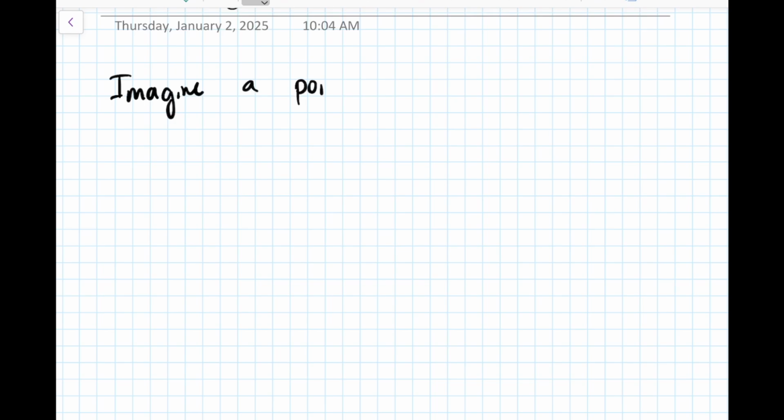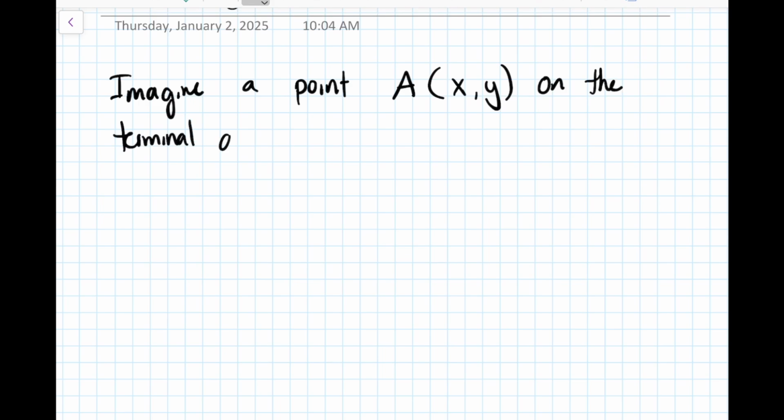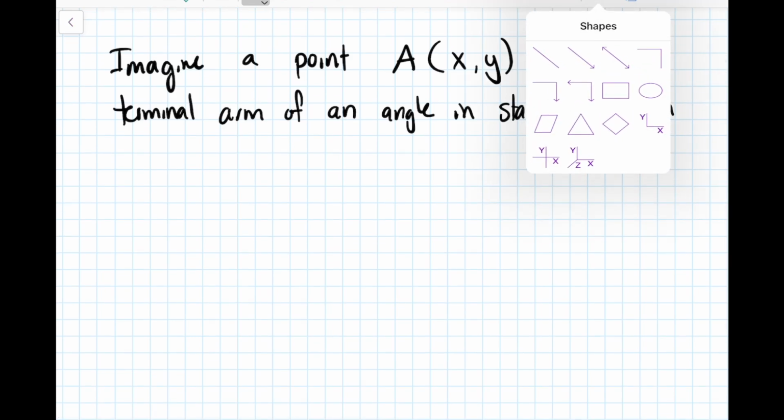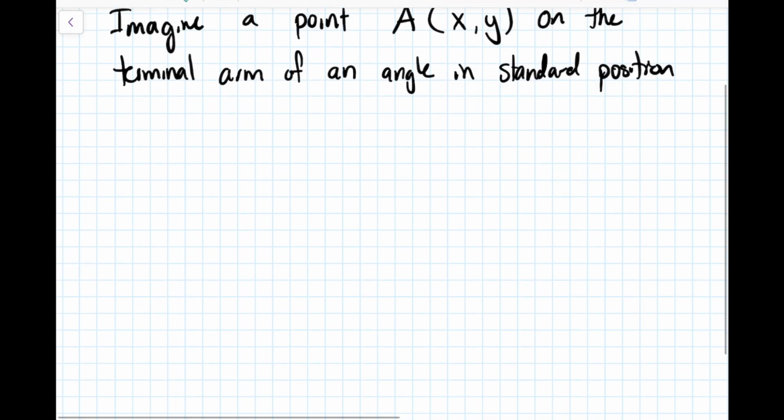So we're going to just call it point A. And we don't know what x and y are necessarily right now, so we're just going to say it's got x and y coordinates that are x and y. And that point is on the terminal arm of an angle in standard position. So that comes with all of the things that we know about standard position as far as initial arm, terminal arm, and the vertex. So let's sketch this out real quick.